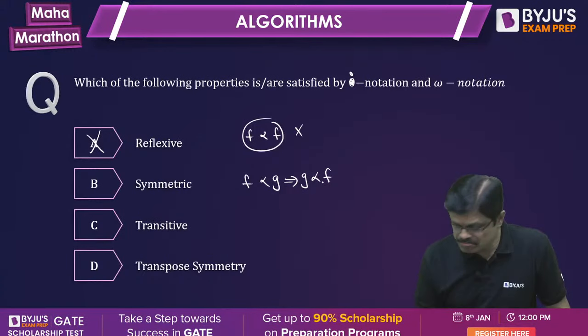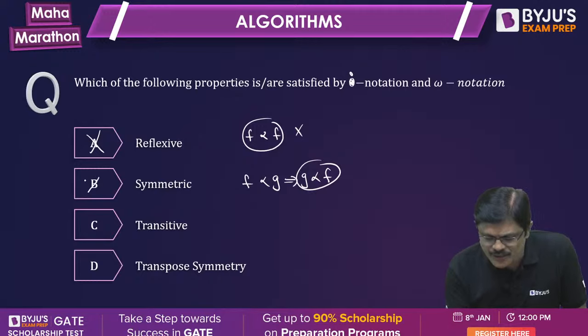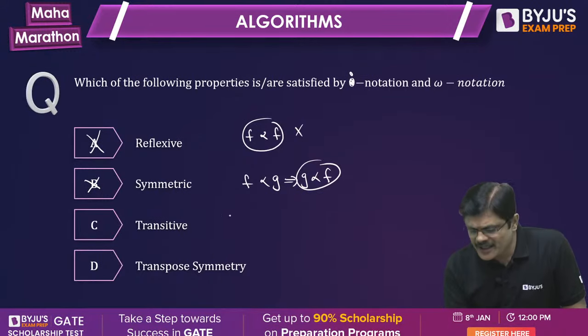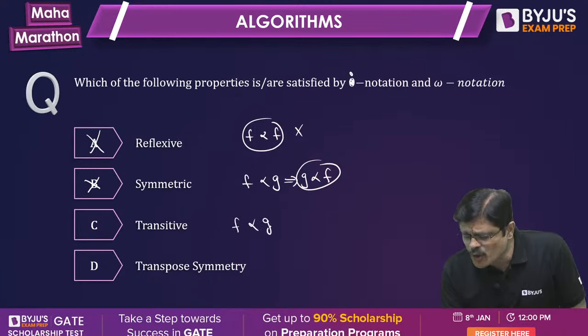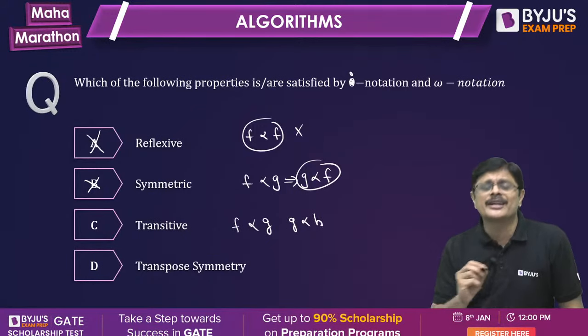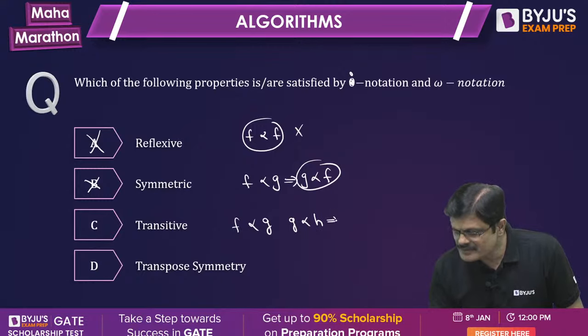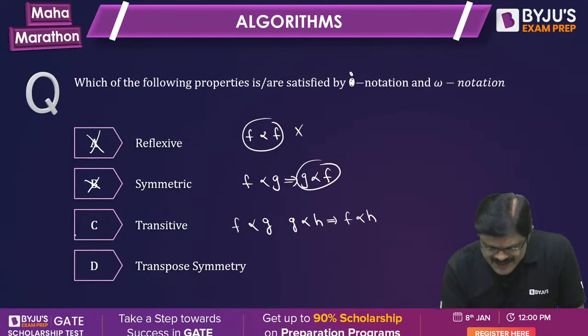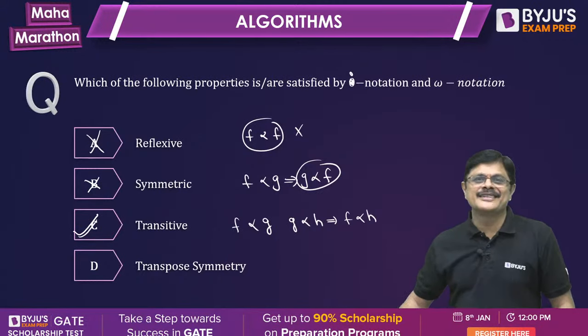No. So this is ruled out. Transitivity. Of course, if F is asymptotically smaller than G and G is asymptotically smaller than H, then F is asymptotically smaller than H. This is satisfied.